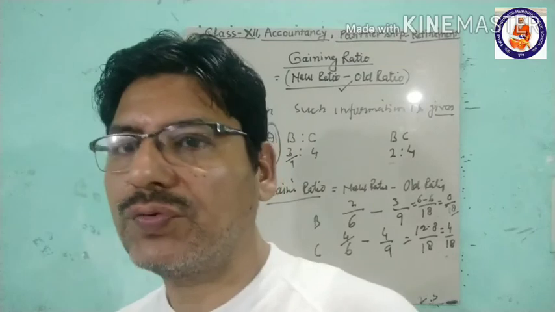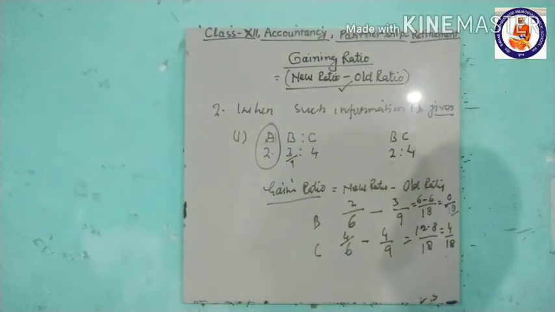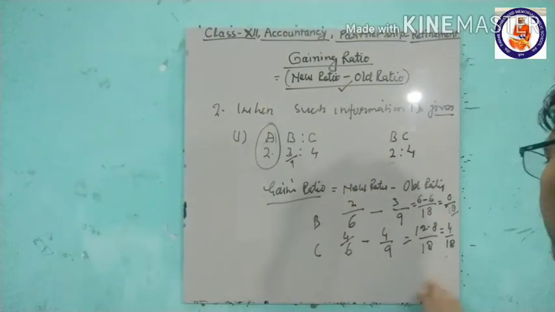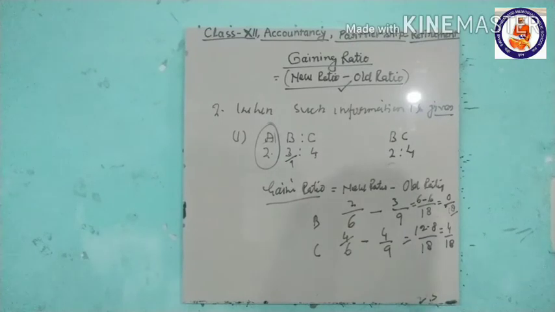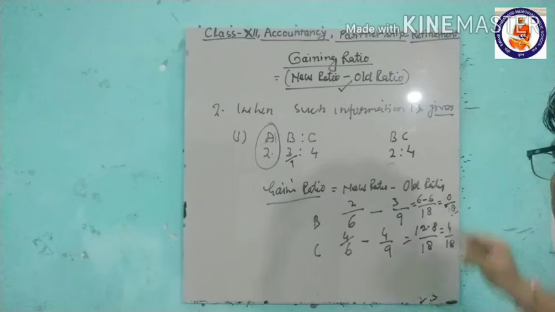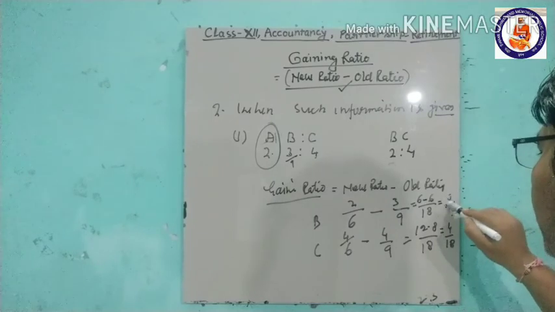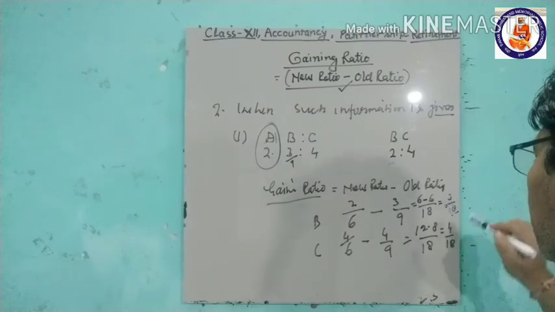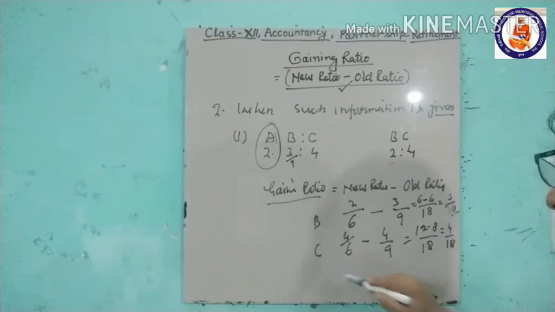So in this case, what we find is that B is neither in gain nor in loss, but C is gaining.